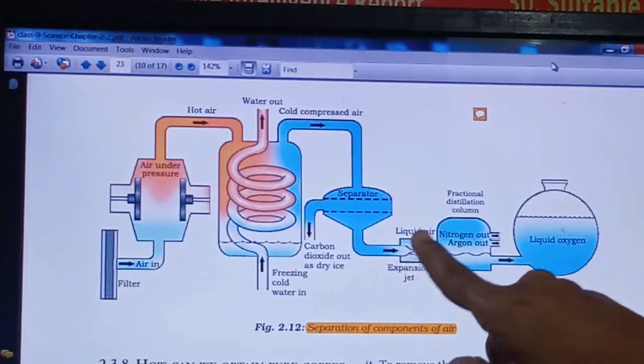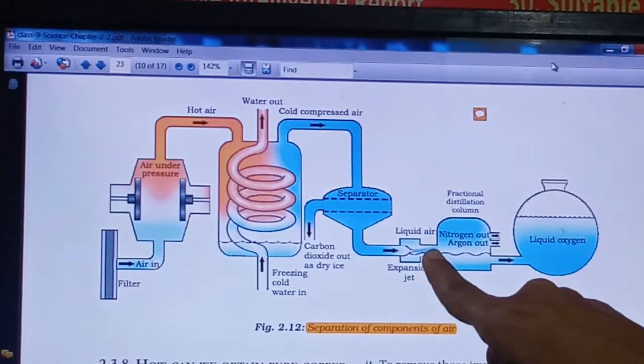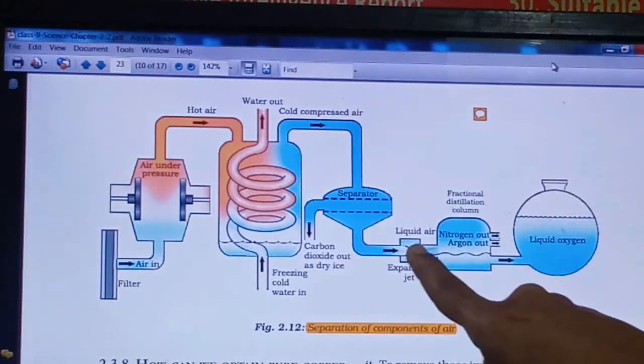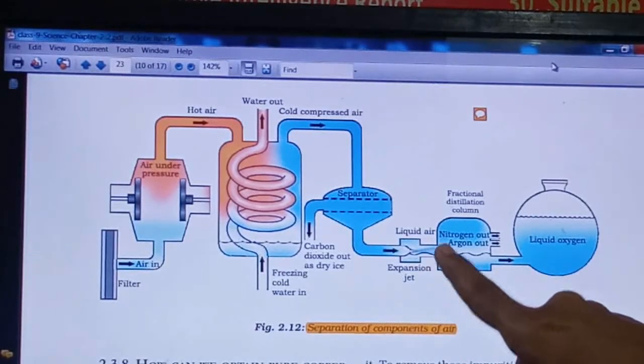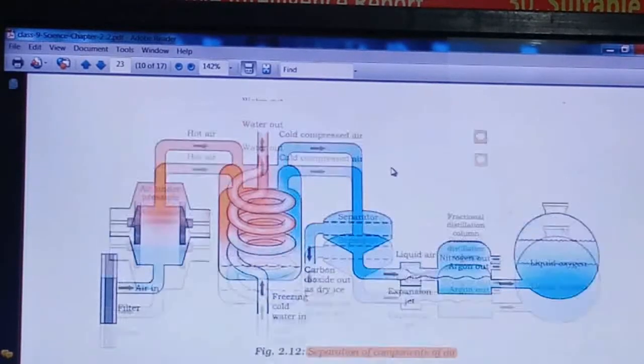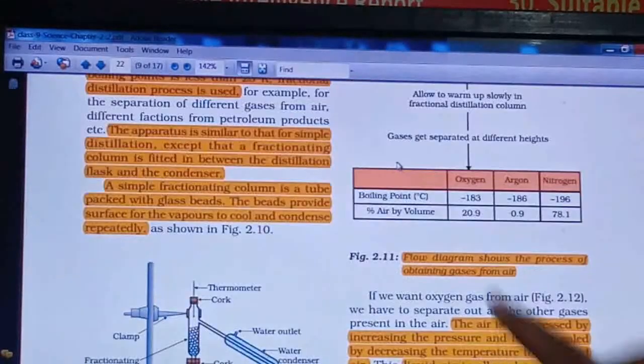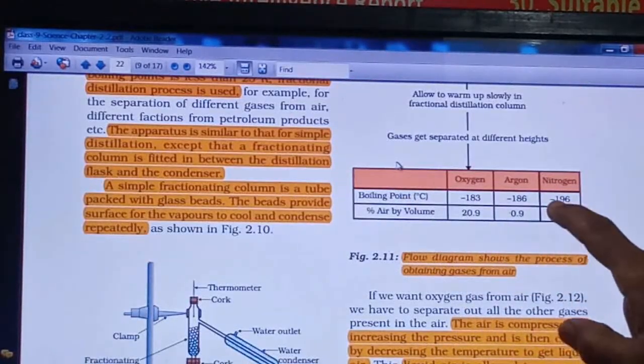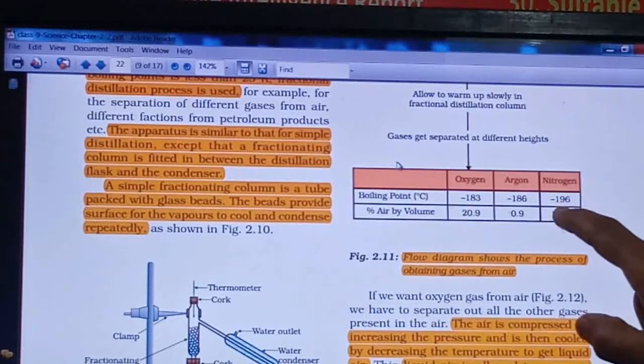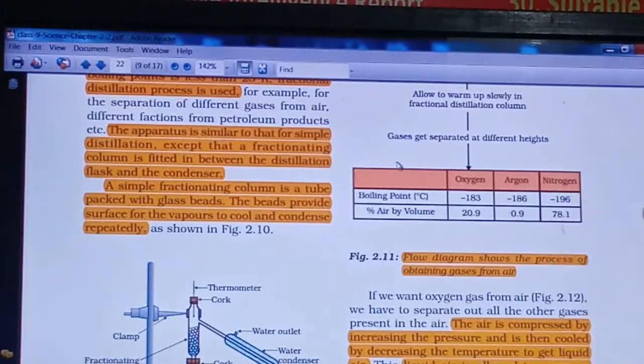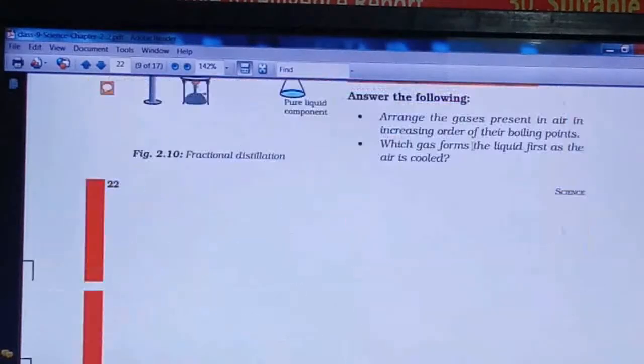Air will start to convert into gaseous form, right? Nitrogen's boiling point is minus 196, so whenever the temperature starts increasing, this is the temperature which will be reached first.